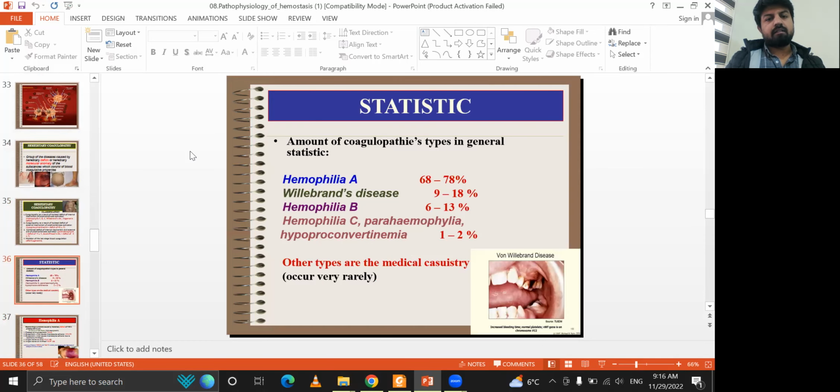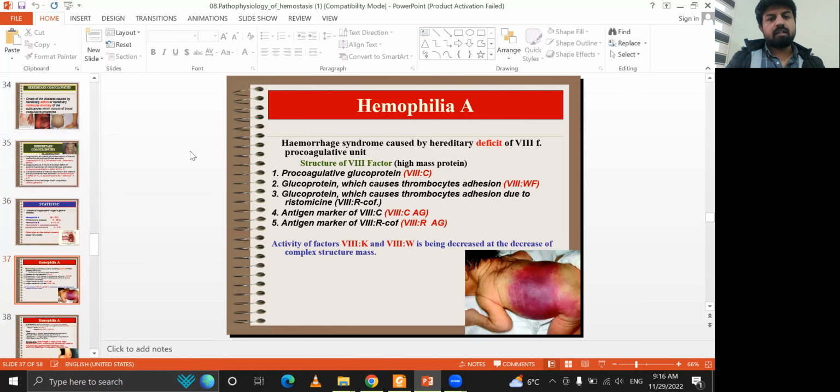The statistics of the coagulative types: hemophilia A is 68 to 78%, Willebrand disease 98%, hemophilia B is 6 to 13%, hemophilia C 1 to 2%. Other types are medically casuistic. Hemophilia A syndrome is caused by a hereditary deficit of the pro-coagulative glycoprotein, antigen marker factor VIII.